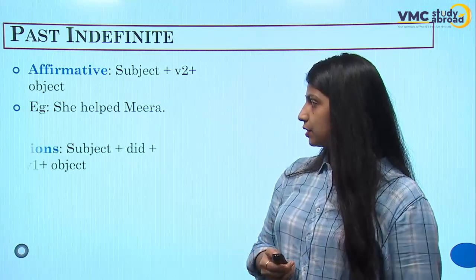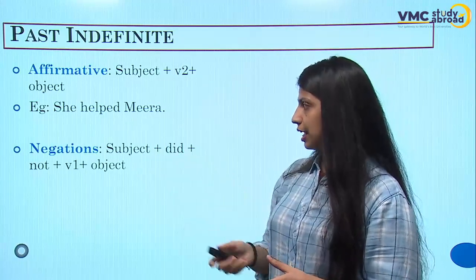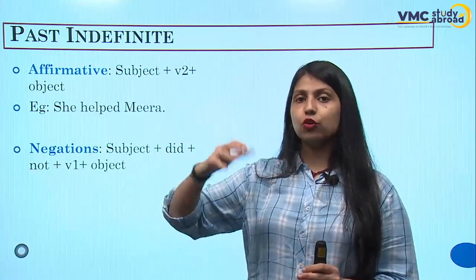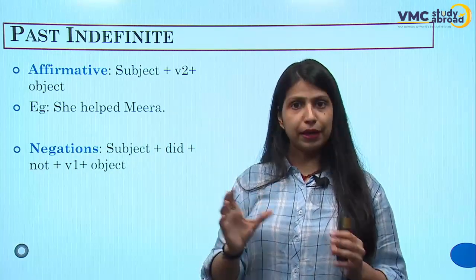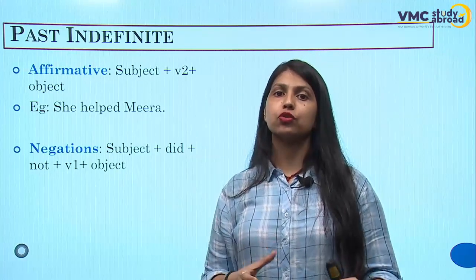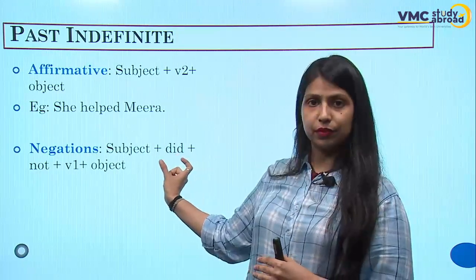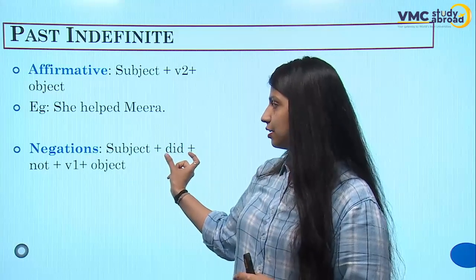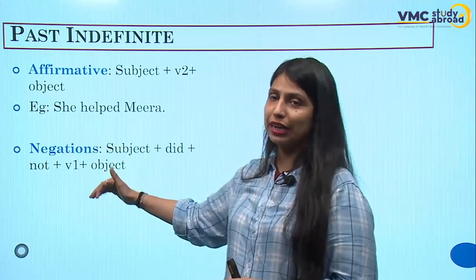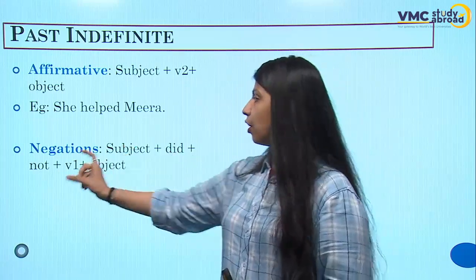Now, the next sentence, which is negative. In negative, we use did. If you see, in the present indefinite tense, I told you we have two helping verbs, right? Do and does. Does we use for he, she, it, name, and do we use for I, we, you, they. But if you see, the second form of do is did, isn't it? So that's why this did is here, and with did we use not. And when you are already using did not, you do not have to write any other second form because double past tense we don't use. So did not and verb first form.